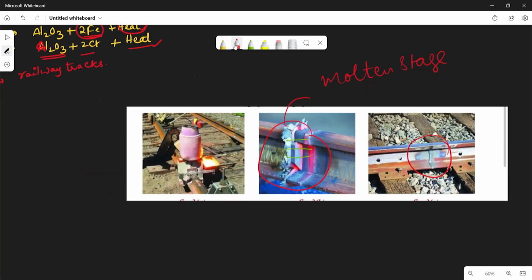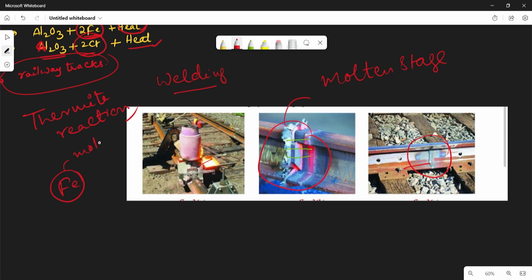For welding purposes, railway tracks that are cracked and machinery parts are joined using the metals produced by the thermit reaction. In the above reactions we get ferrum, and this ferrum is in molten state.